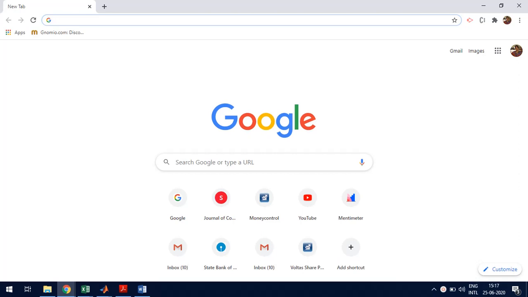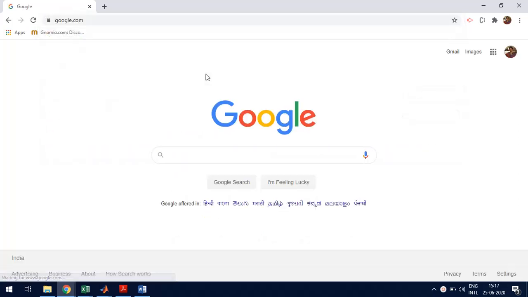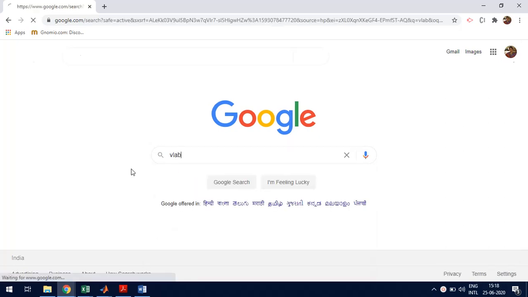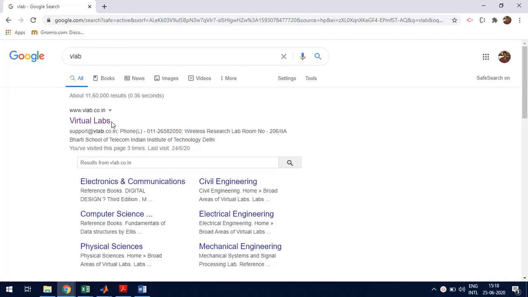Hi, today we are going to see about virtual labs. So first go to Google and in the Google bar type VLabs. So you can see the first result coming up. It is virtual labs. So this was an initiative by MHRD and it has been created under MHRD funds.